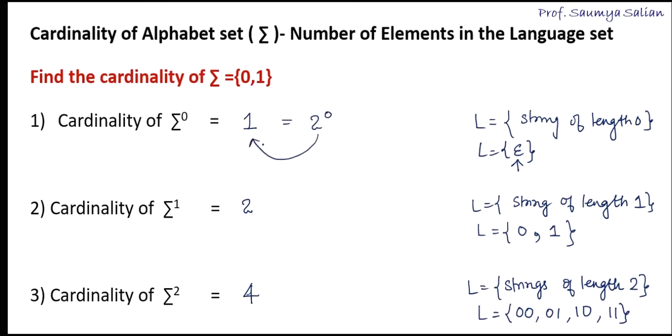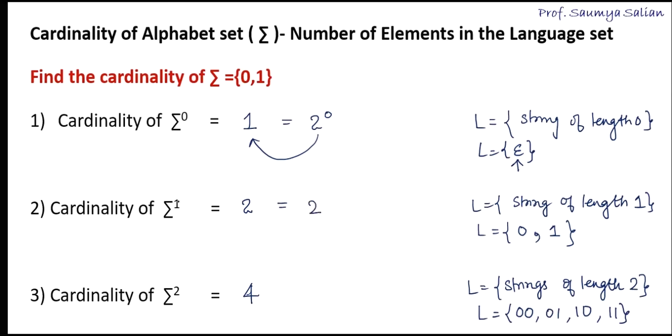Another method to get the cardinality is without actually writing down the strings in the language. Likewise, for sigma to the power 1, the number of symbols in the alphabet set is 2.